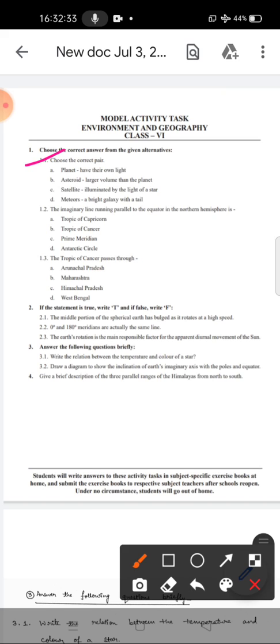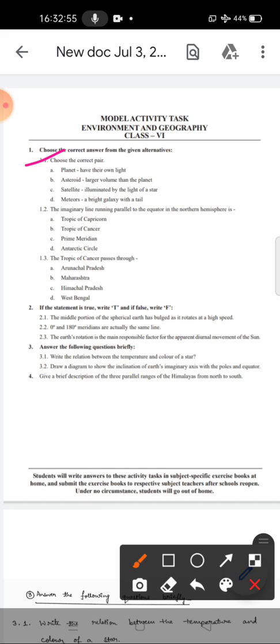The first question is like that, choose the correct pair. That means there are 4 pairs given in the options A, B, C and D. In option A, planets have their own light. As we know that planets don't have their own light. They take up their light from the sun, that means from a star. So it's not the correct pair.